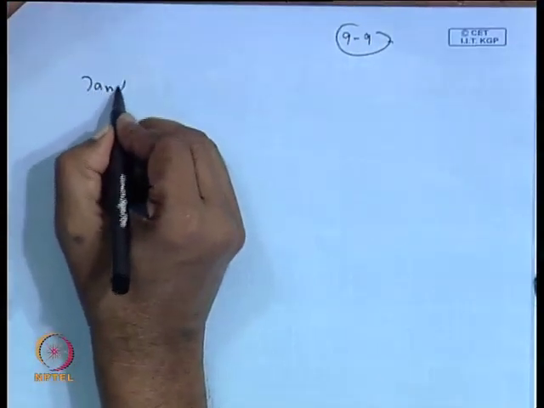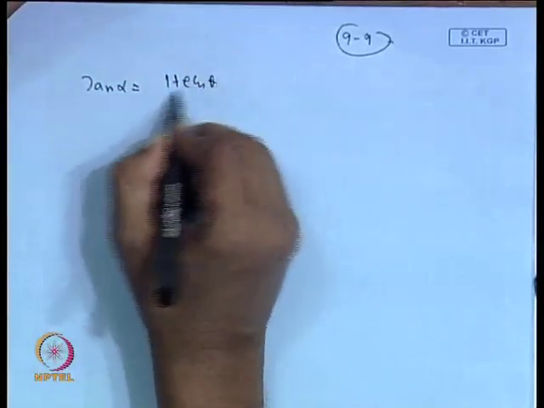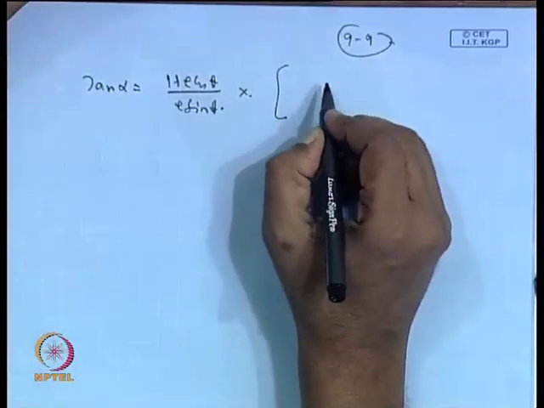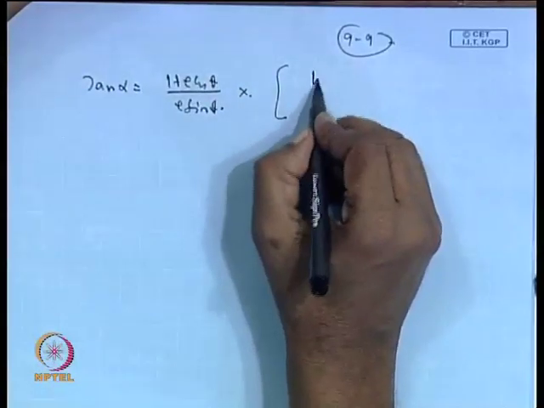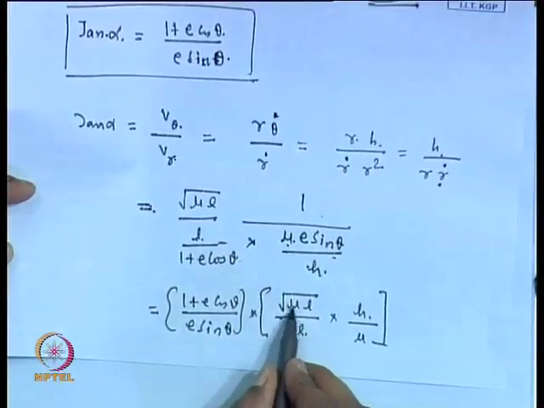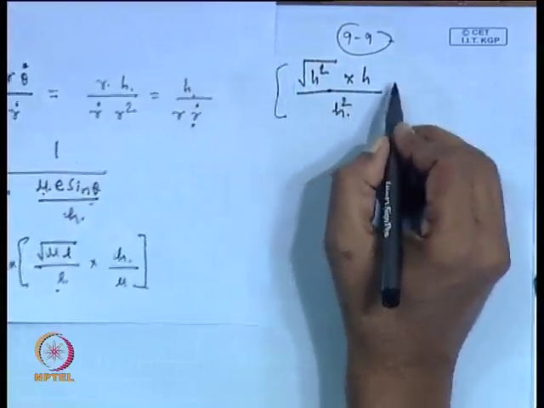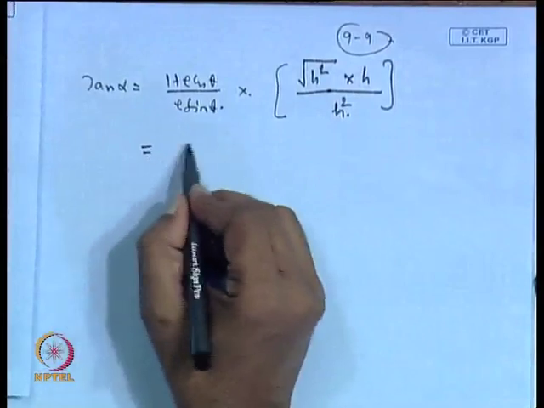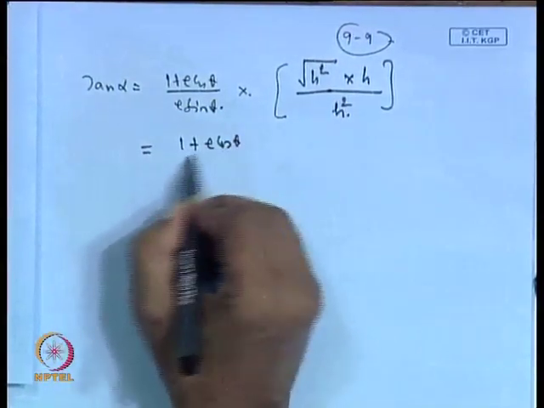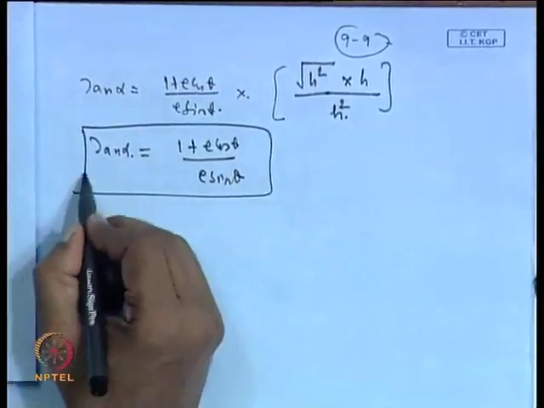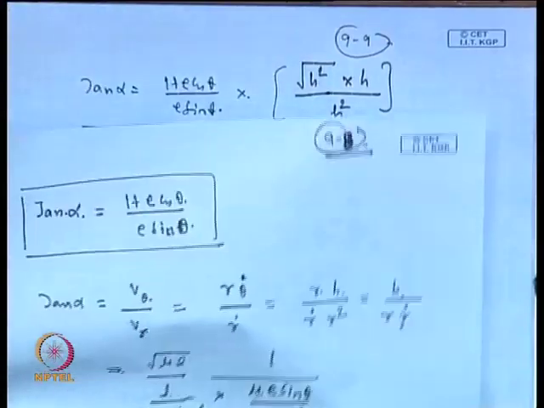So, we can write here tan alpha equal to 1 plus E cos theta by E sin theta times... Now, mu L under root is nothing but h square. So, we take the under root of this, which is h, and again in the denominator you have mu times L, which is nothing but h square. So, this will cancel out, leaving you with 1 plus E cos theta by E sin theta. And this relation in astrodynamics is used quite frequently. So, I have worked it out here.